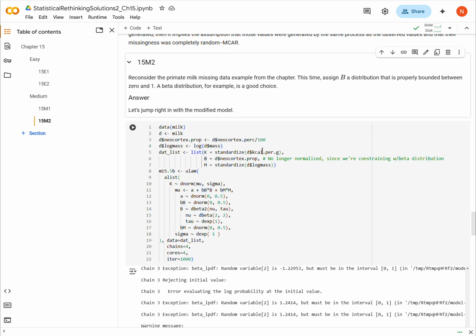The reason this is important is because B has some missing values. When we generate these imputed values for the missing values, we're going to use a beta distribution to constrain what is being proposed. And we're just supposed to run this. So why are we using a beta distribution? Maybe we're free to use other things, maybe a uniform distribution, but we want to bound B between 0 and 1, which makes sense because it's a proportion. We can't have more cortex than we have brain, so we have to bound it somehow.